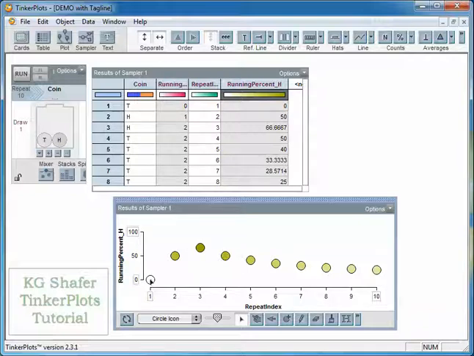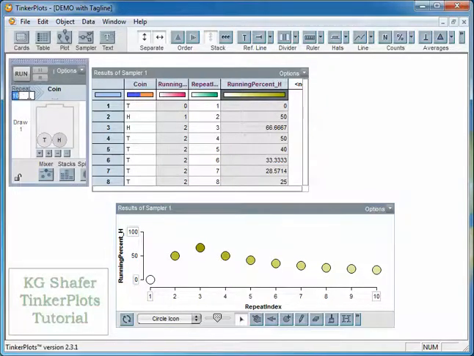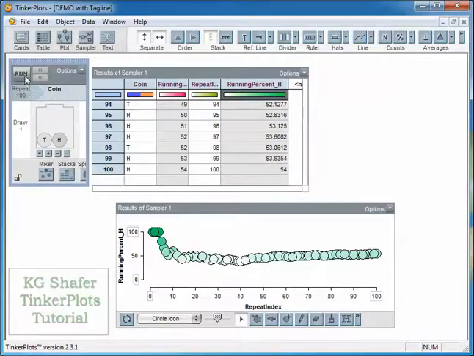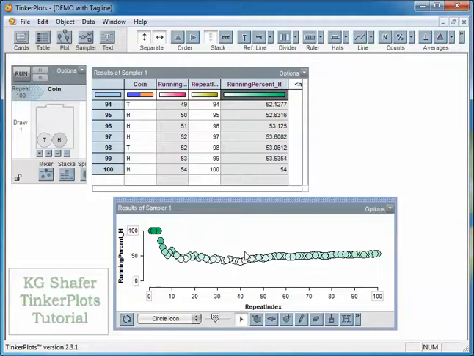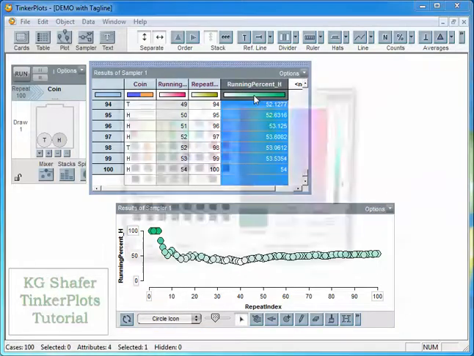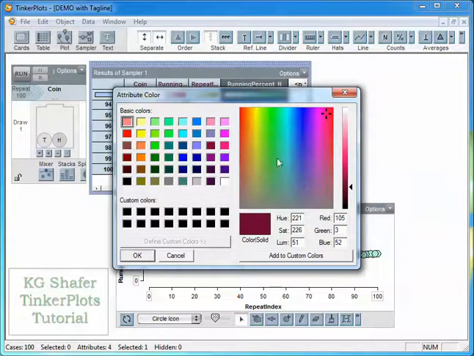We've got a pattern where we go tail, and then we have heads, heads, heads. So now we're starting to get some more tails, and that should correspond to the table. Let's change our repeat value to 100 and run this again. And let's make these a little smaller, and let's change the color. I would rather have red here.